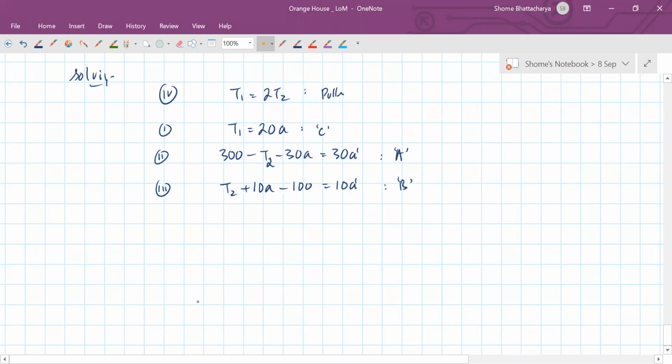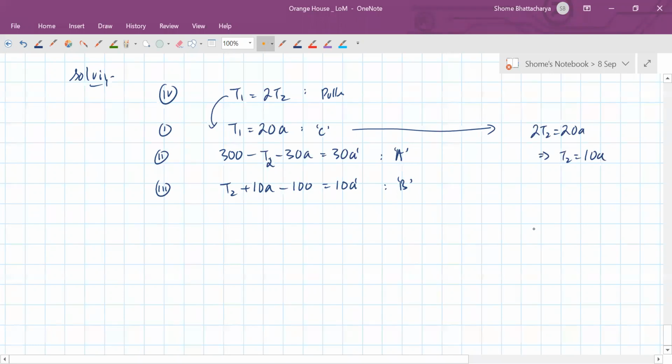Okay, so let's start eliminating the variables. So now you will see it won't be too difficult. We can easily analyze this. So what will happen here? We can substitute this. So we will get 2T2 is equal to 20A. That means we can substitute T2 as 10A.